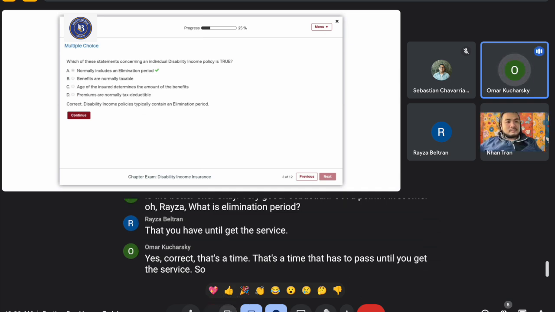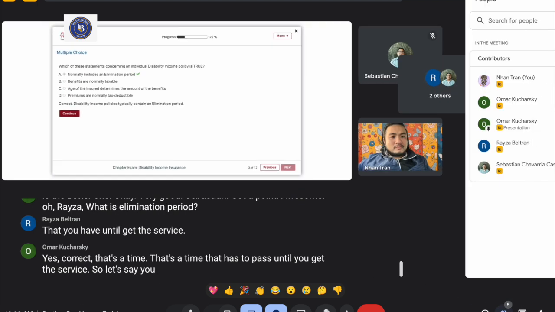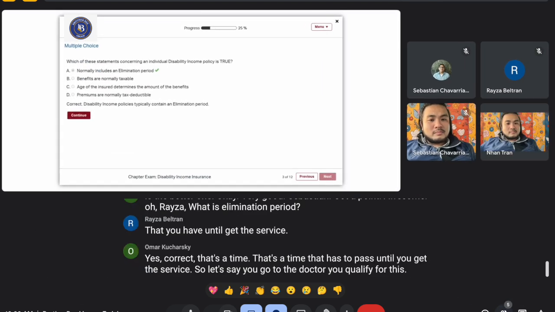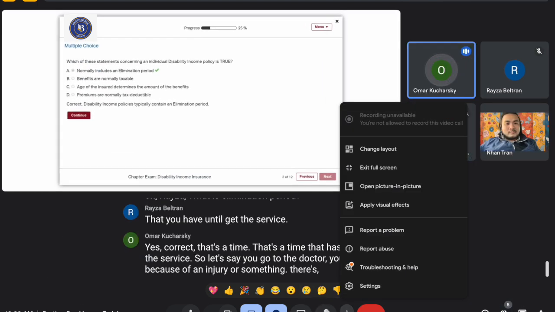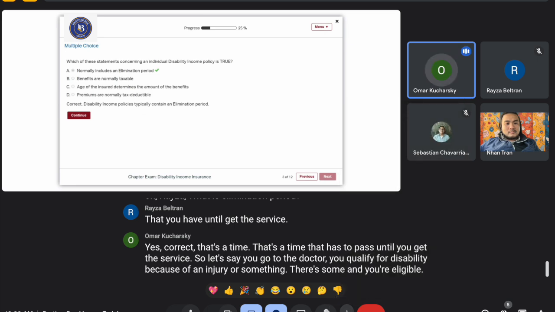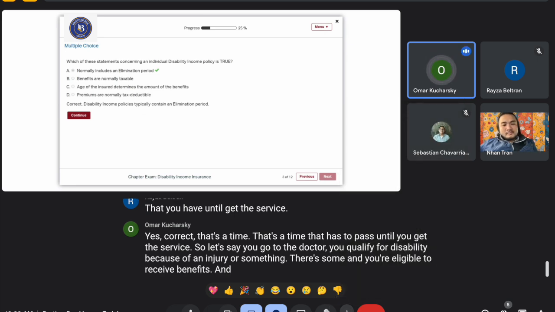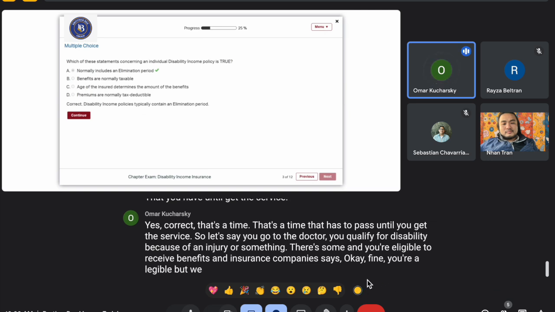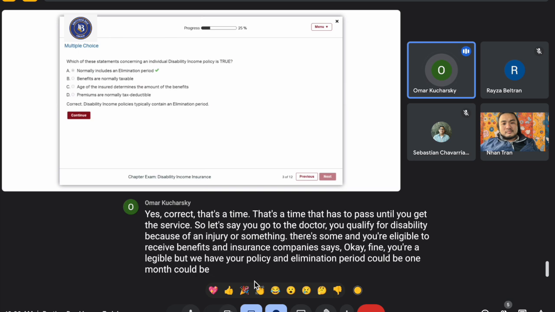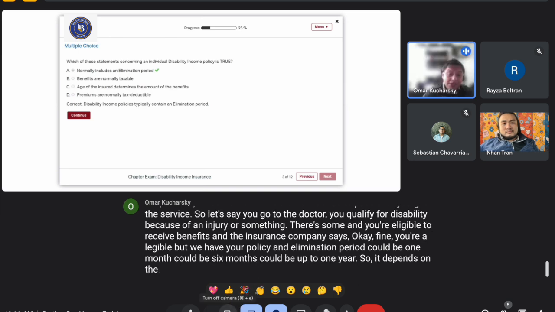Let's say you go to the doctor and you qualify for disability because of an injury, and you're eligible to receive benefits. The insurance company says, okay, fine, you're eligible, but we have in your policy an elimination period. Could be 1 month, could be 6 months, could be up to 1 year. So it depends on the disability.